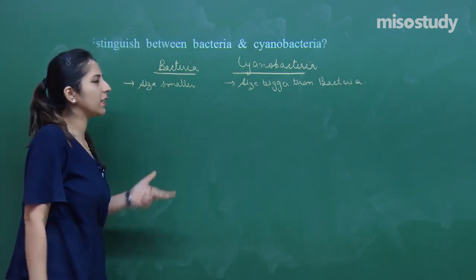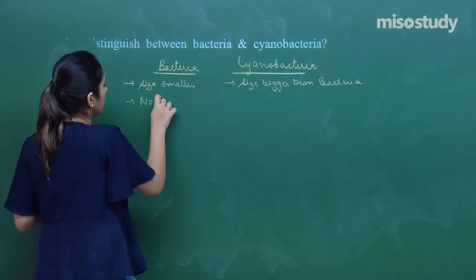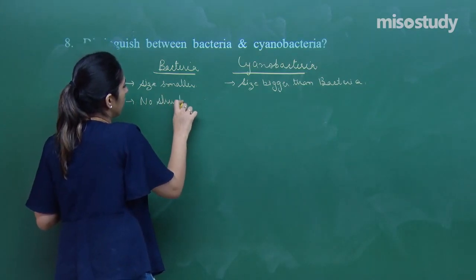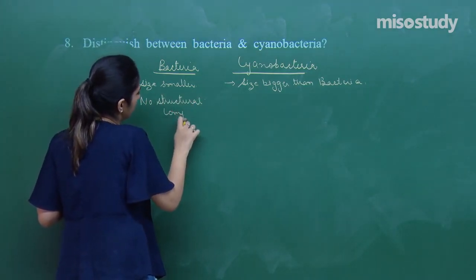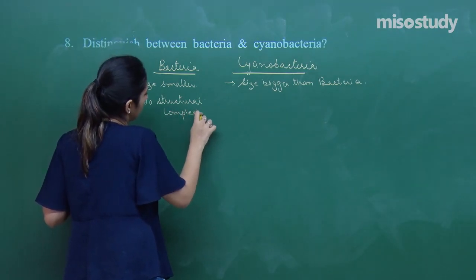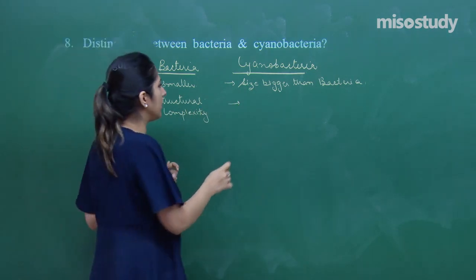In bacteria, no structural complexity is seen, whereas in cyanobacteria, structural complexity is seen.